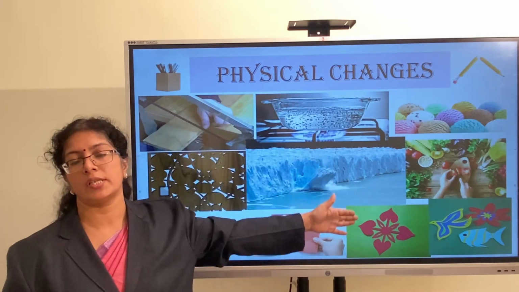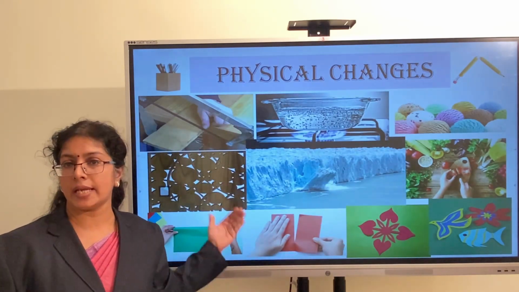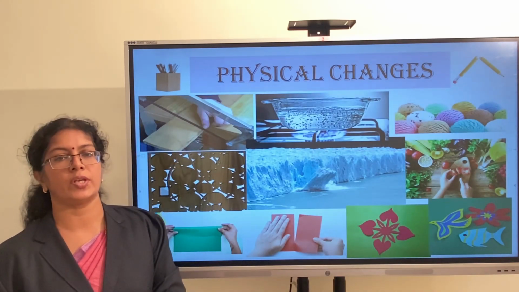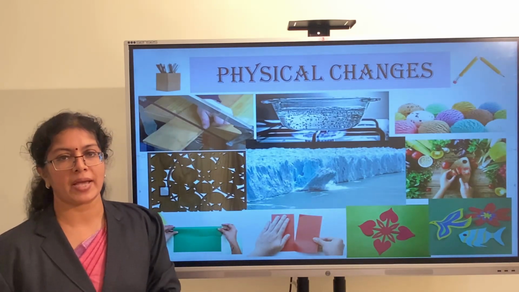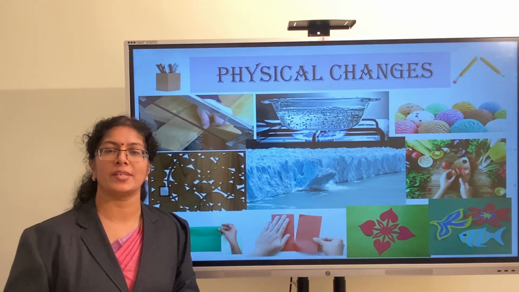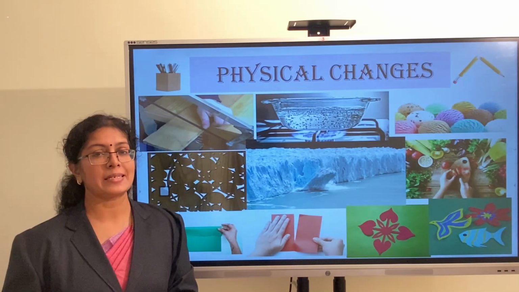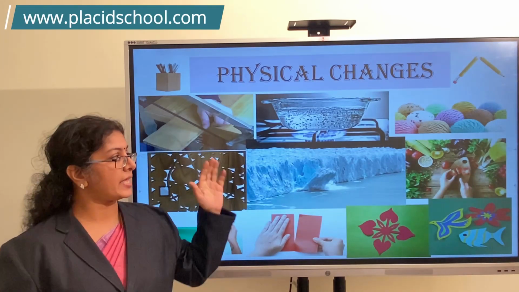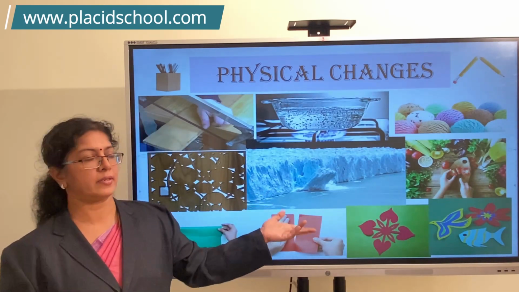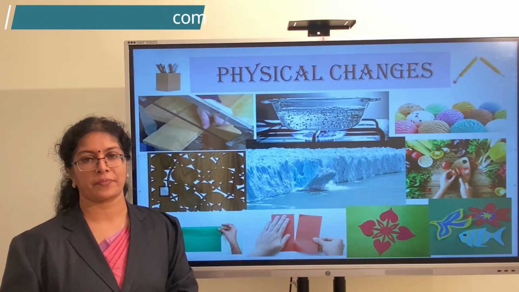These types of changes in which the change occurs in their size, shape, sometimes their color or state of matter are grouped and termed as physical changes, because their physical properties are their size, shape and color, their state of matter.